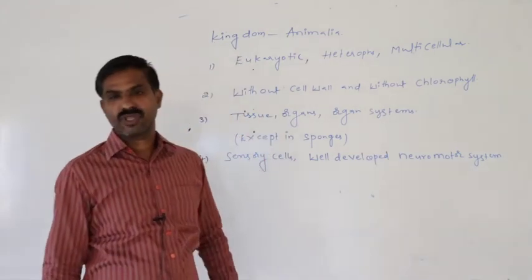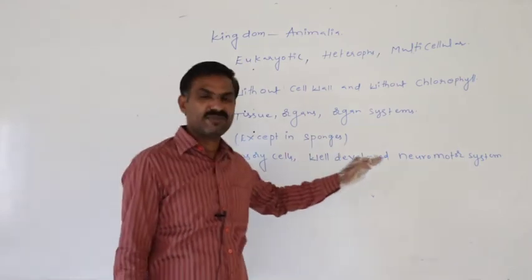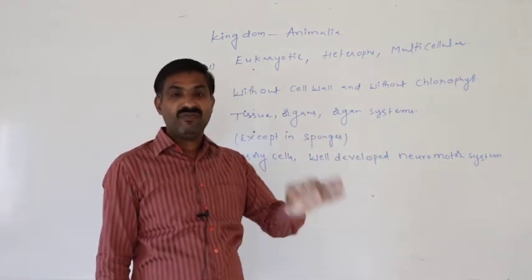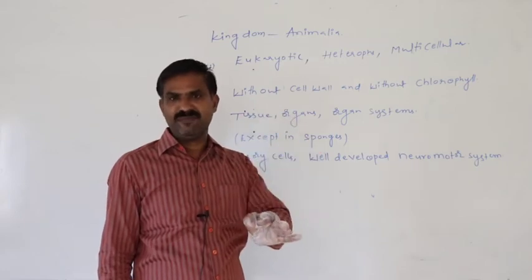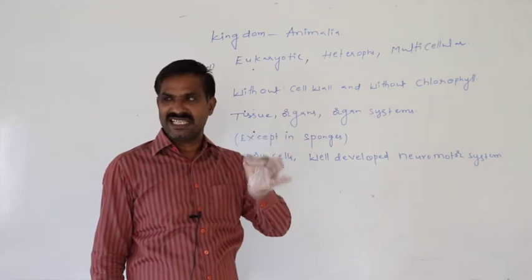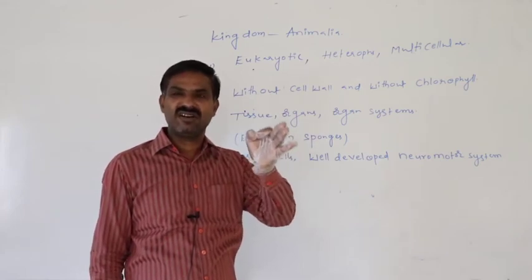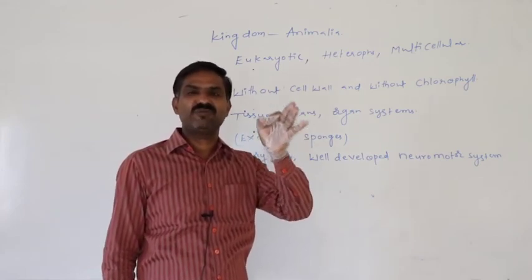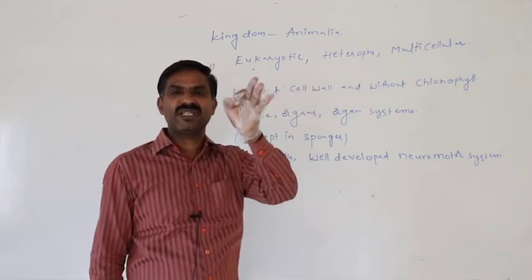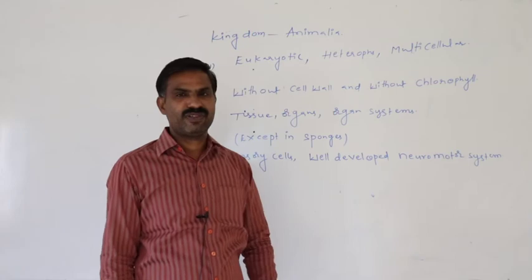This neuromotor system, that is the nervous system, is also well developed. A well developed nervous system along with well developed sensory cells and sensory organs is present in most of the animals of the kingdom Animalia to respond to external stimuli.